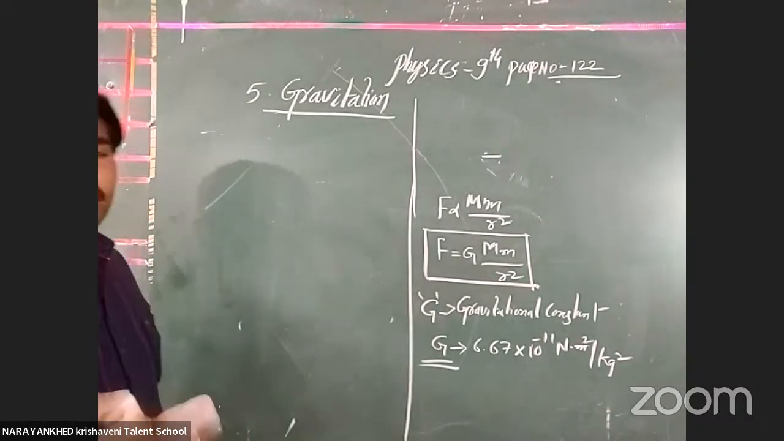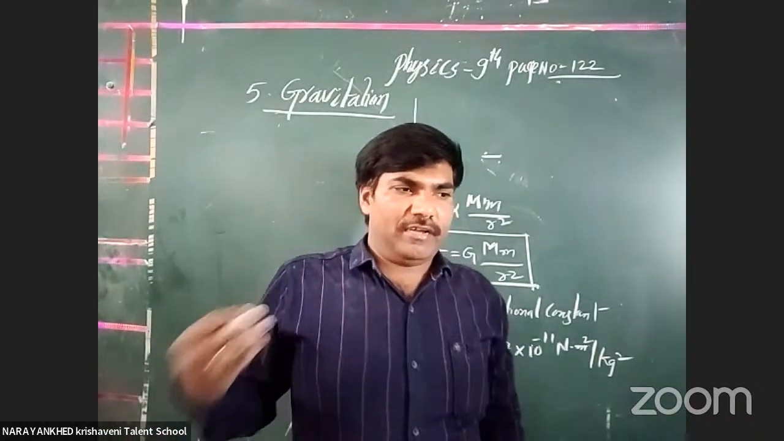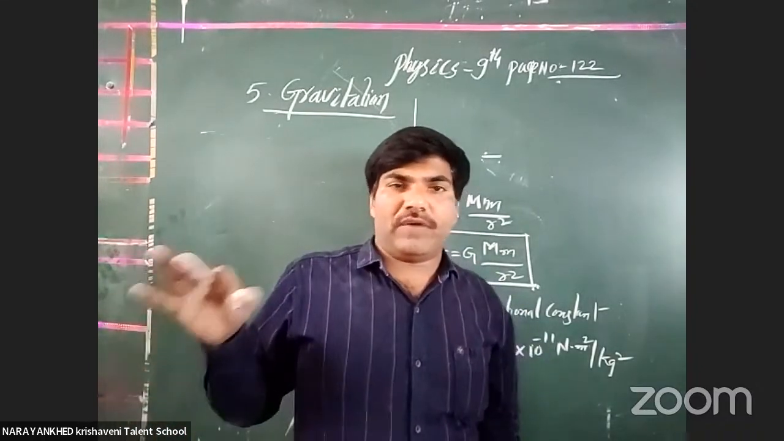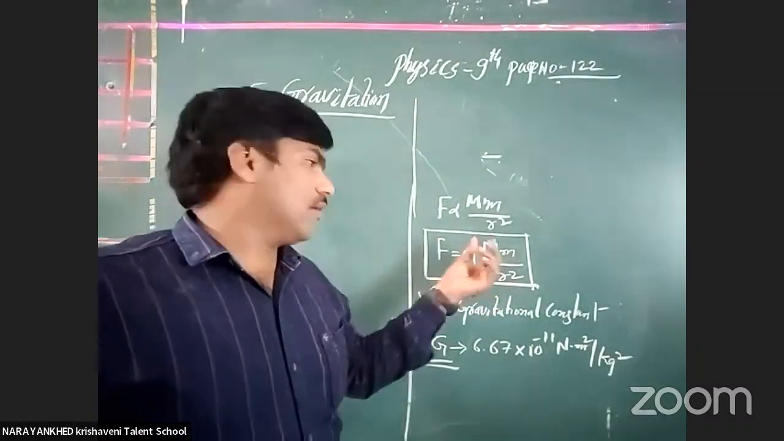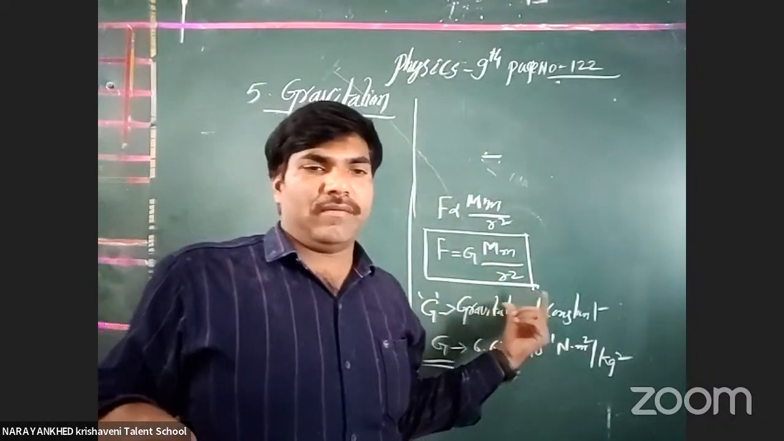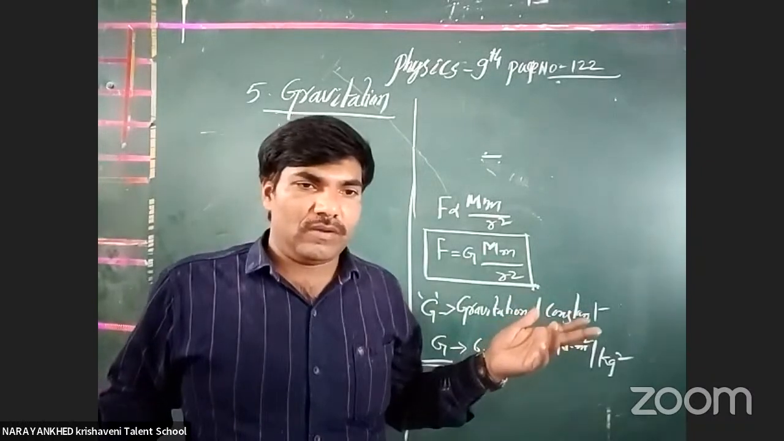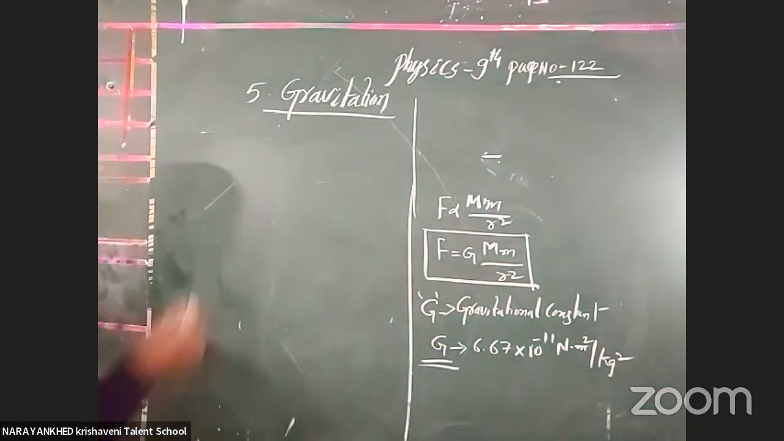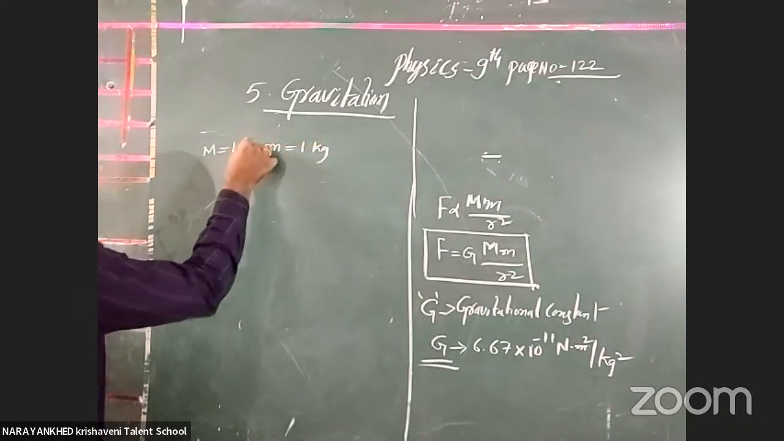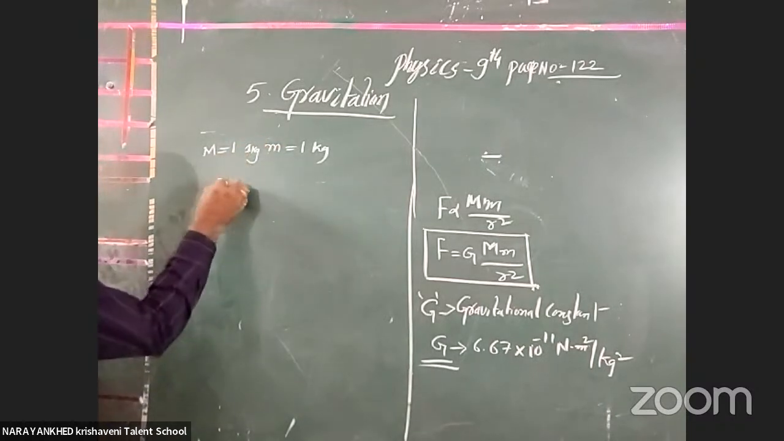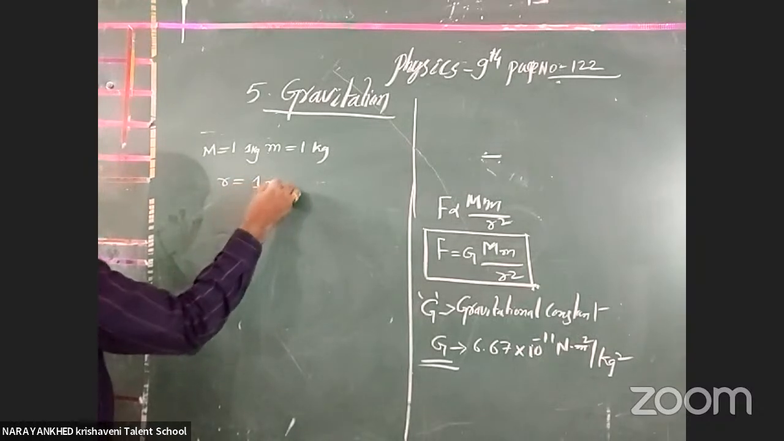What about the significance of G? Why is it required? The G value is very important. You substitute any masses, big mass, small mass, whatever you have taken, and as well as we know the gravitational force between any two bodies. Suppose I take m is equal to 1 kg, small m is also 1 kg, and the distance between these two bodies is 1 meter.